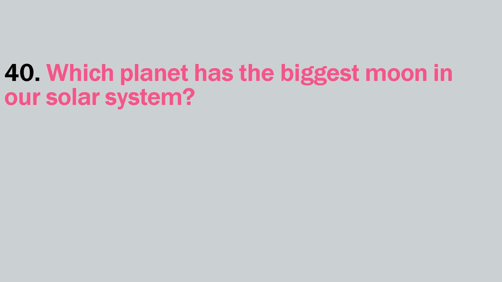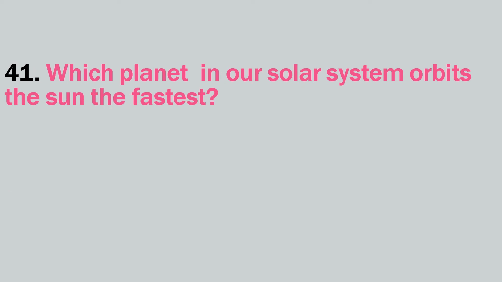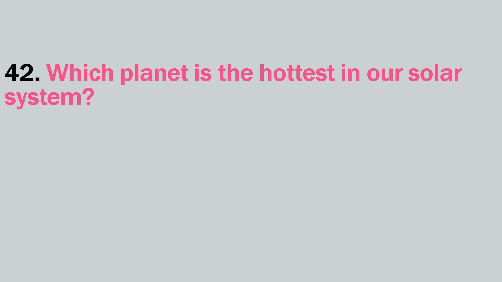Which planet has the biggest moon in our solar system? Jupiter. Which planet in our solar system orbits the Sun the fastest? Mercury. Mercury takes only 88 days to orbit the Sun once, whereas Earth takes 365 days to complete one revolution around Sun. Which planet is the hottest in our solar system? Venus. Venus is the hottest and second closest planet to Sun. Its surface temperature is almost an average of 465 degrees Celsius.